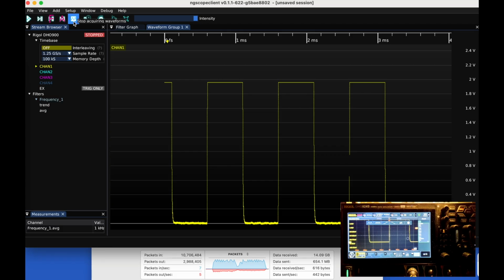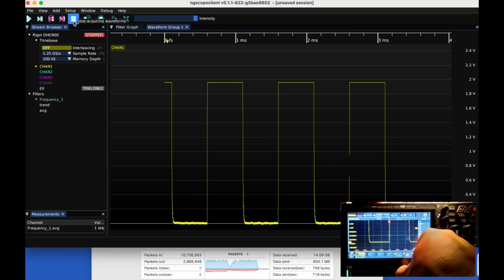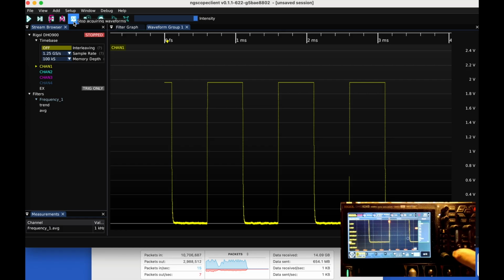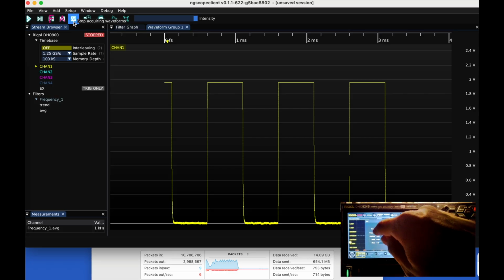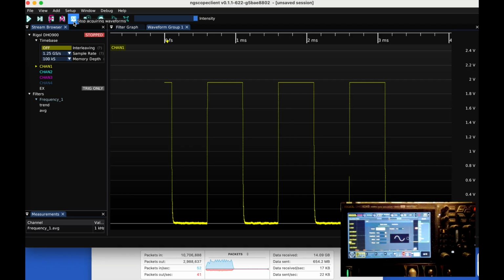Easy. But let's get a more interesting signal. I'm going to unplug the probe and I'm going to plug in the signal generator, a simple signal generator that this oscilloscope includes. Let's start something easy. Let's start with 1 megahertz, and we run auto, so we can see it here running on the oscilloscope.